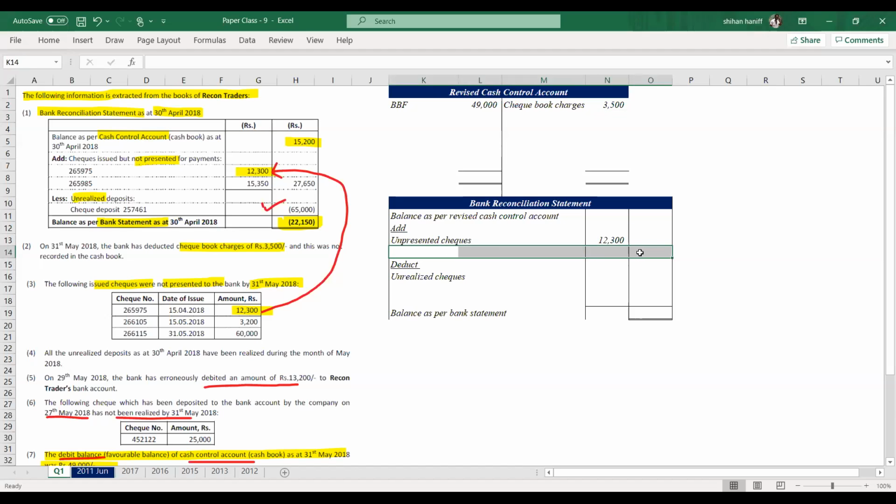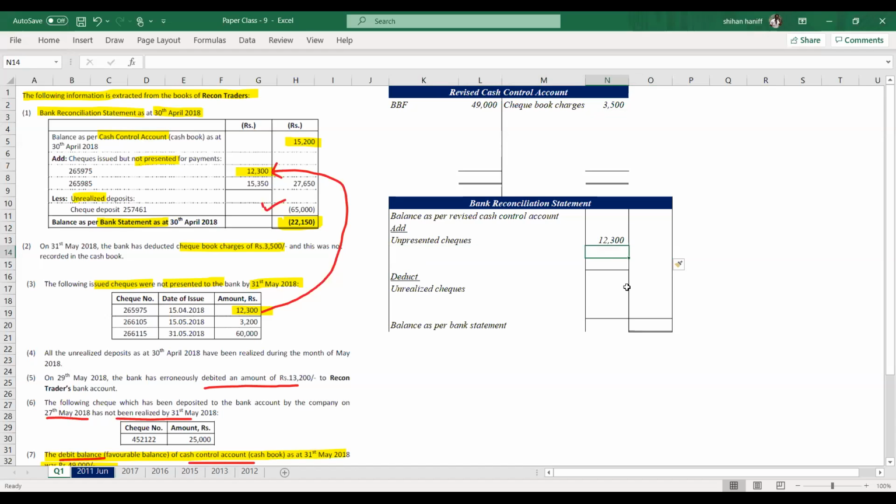So there are two more unpresented checks, 3,200 and 60,000. Check numbers 265975, 266105, 266115. Unpresented checks.